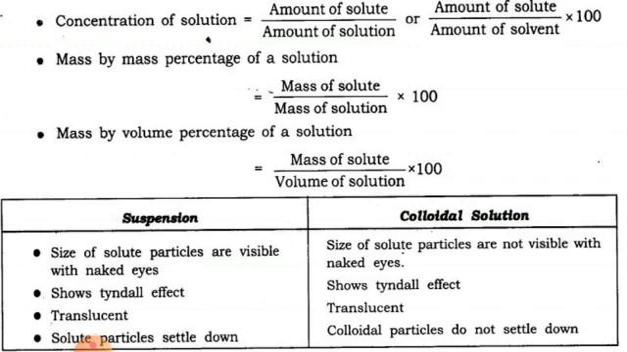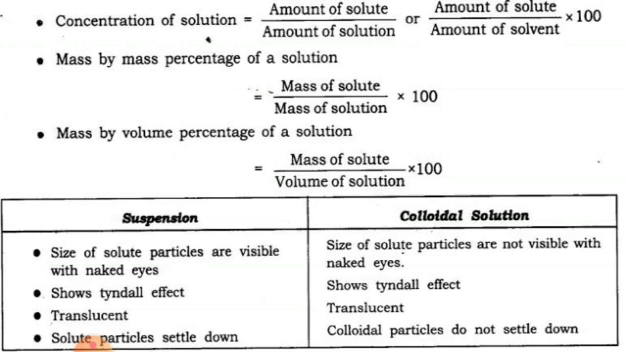So the formula is: concentration of a solution is equal to amount of solute divided by amount of solution, or amount of solute divided by amount of solvent, times 100. Mass by mass percentage of a solution is equal to mass of solute divided by mass of solution times 100. Mass by volume percentage of a solution is equal to mass of solute divided by volume of solution times 100.